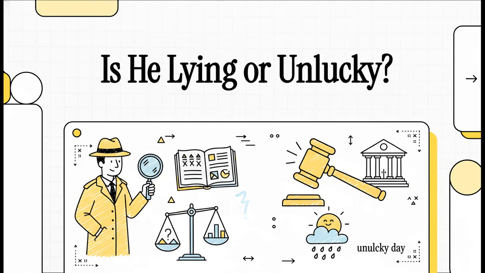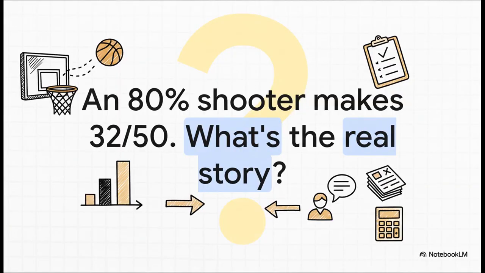All right, let's play detective. Today, we're diving into a case where we have to figure out if we're dealing with a flat-out lie or just some really, really bad luck. So let's get right to the evidence. Here's the situation. We've got this basketball player, and he claims he's an elite 80% free throw shooter. That's his story. But the facts we've seen, the evidence, well, it tells a different tale. He only made 32 out of 50 shots. You do the math. That's just 64%. So who do you believe? His claim or the data?